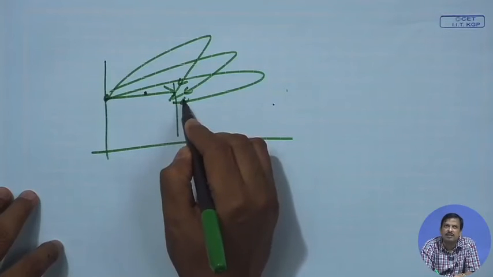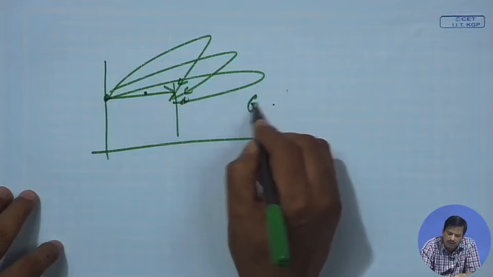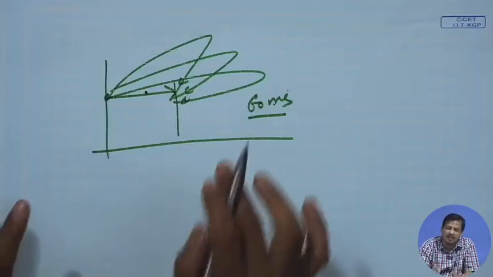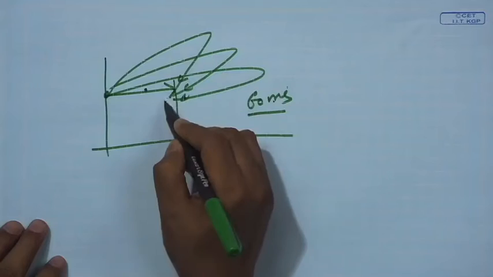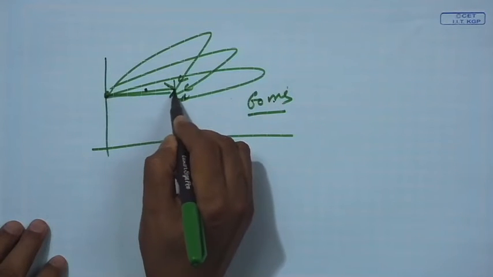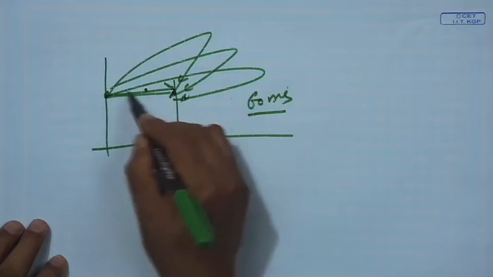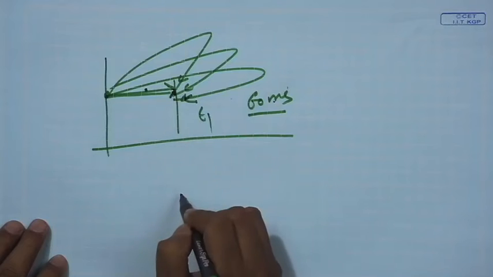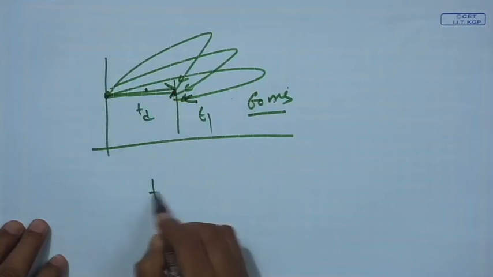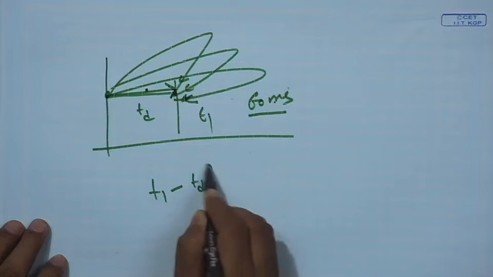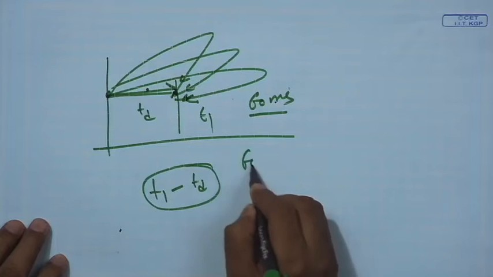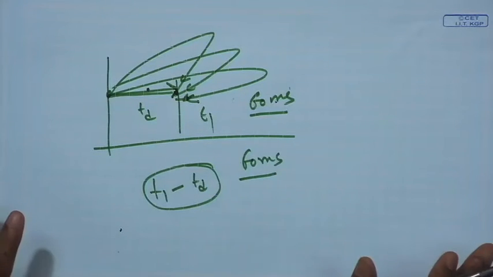If it is decreased, the texture will be good. So, it should be within 60 millisecond at least, then we will say it is at least a good texture. So, as low as possible. So, I measure the direct sound arrival at this point and then measure the first reflection arrival time, second reflection arrival time. When the fifth reflection arrives, let us say at T1, and direct sound at Td, then T1 minus Td defines the texture. Okay. So, if it is within 60 millisecond, then we say texture is good.